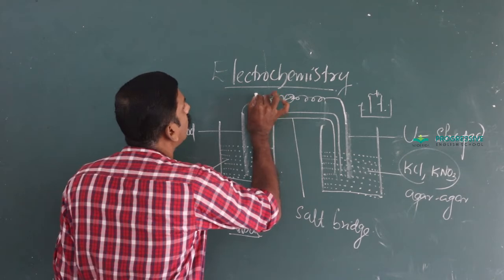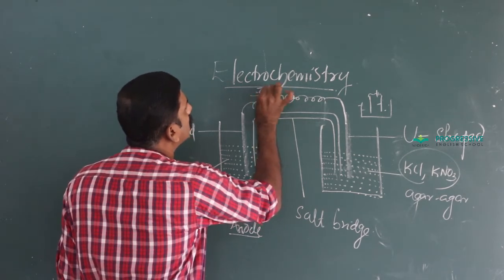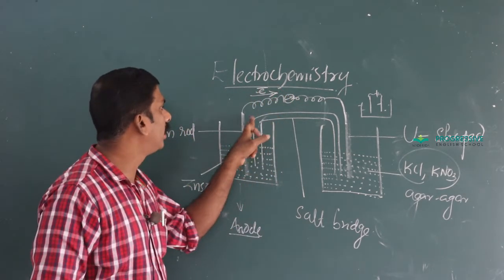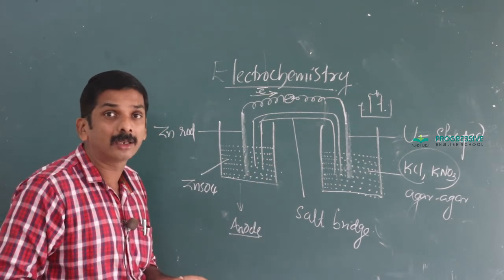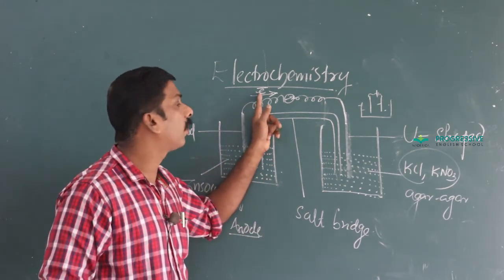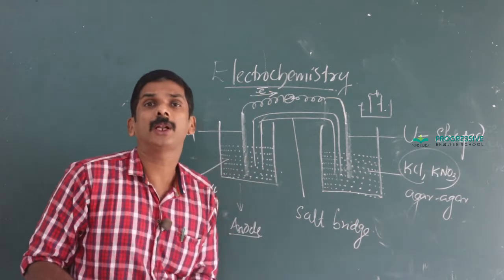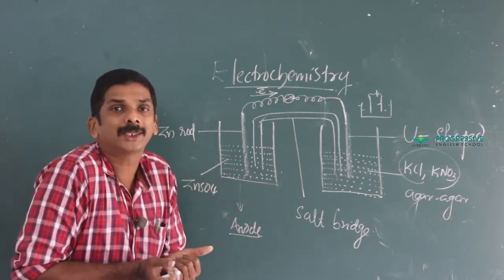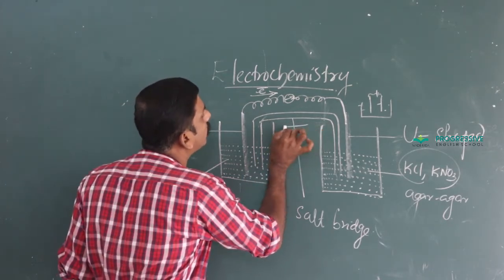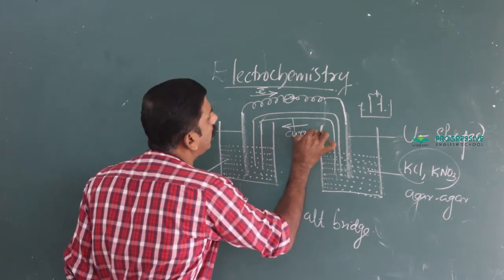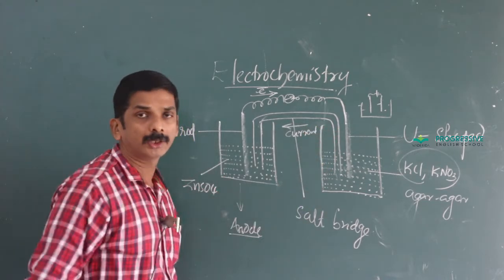Normally, the flow of electrons is in this direction, that is from zinc to copper. Being an electron rich center, zinc donates electrons, and due to the electron deficient character, Cu2 plus ions accept them. While the flow of current is in the reverse direction.